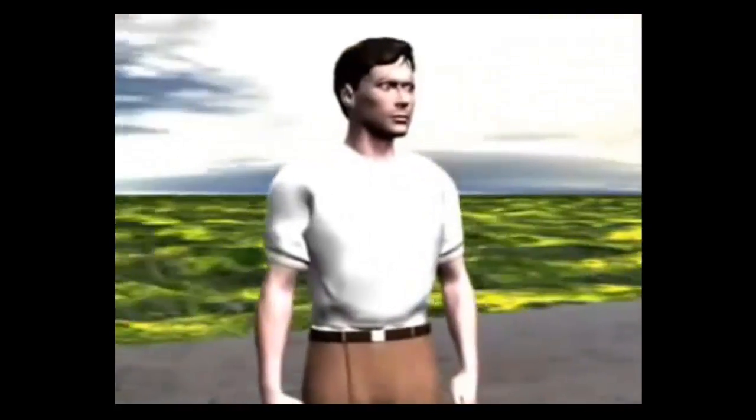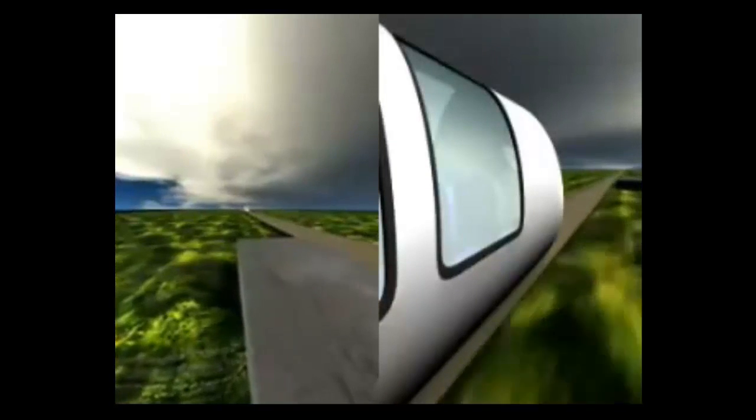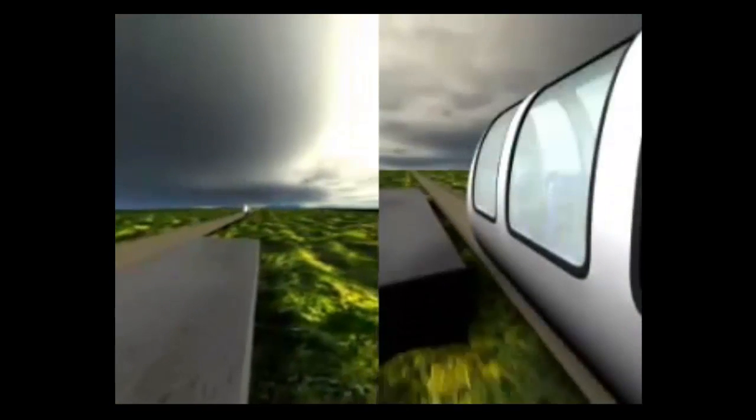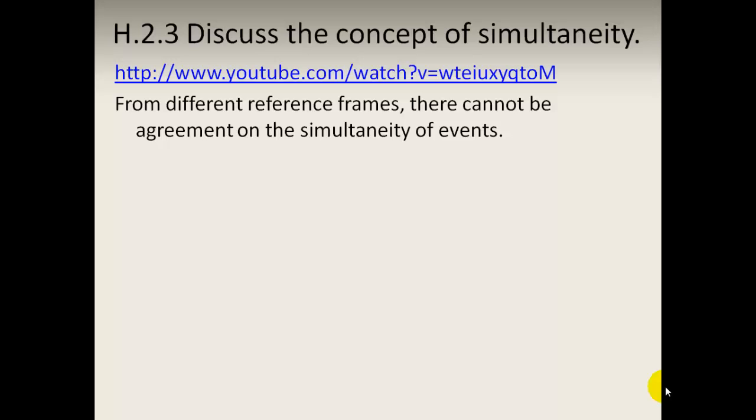Einstein tells us that both are correct, within their own frame of reference. This is a fundamental result of special relativity. From different reference frames, there cannot be agreement on the simultaneity of events.